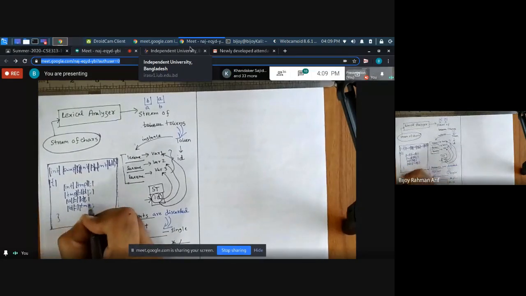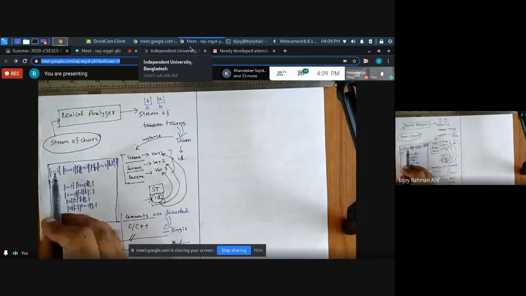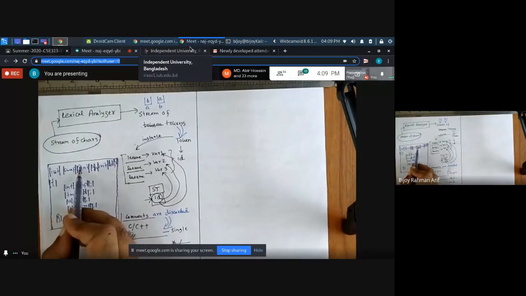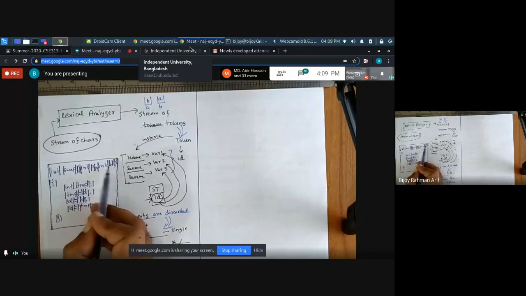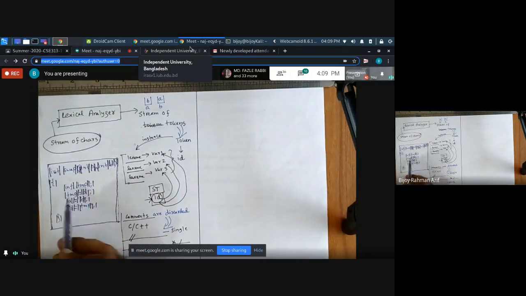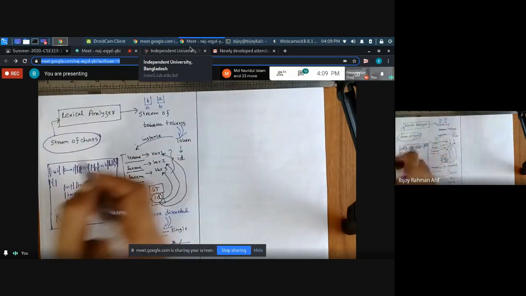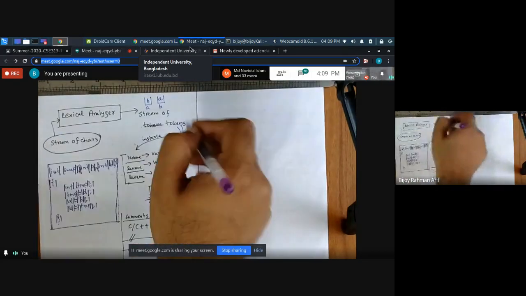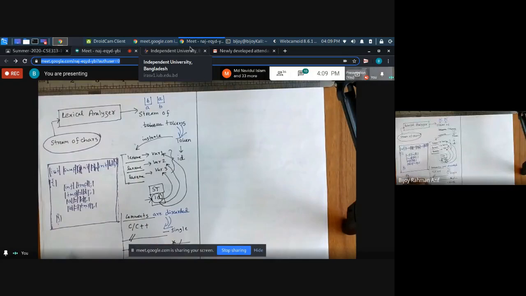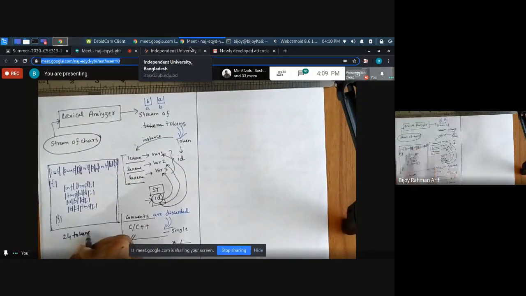So how many tokens are there? 1, 2, 3, 4, 5, 6, 7, 8, 9, 10, 11, 12, 13, 14, 15, 16, 17, 18, 19, 20, 21, 22, 23, 24. So after that, this stream of characters is converted to 24 tokens. Done. So this is the primary task.